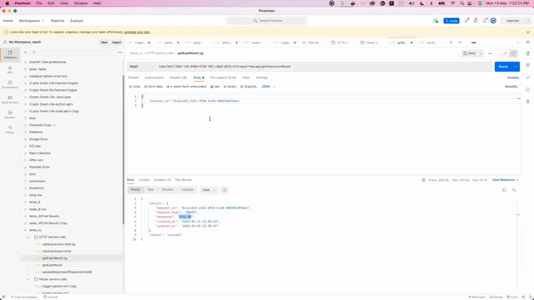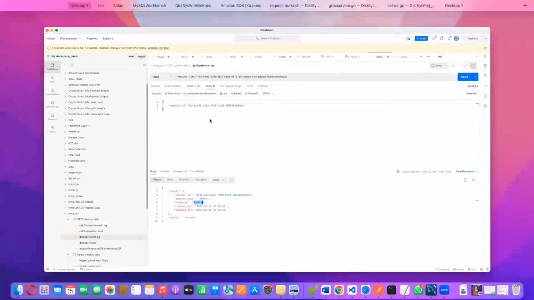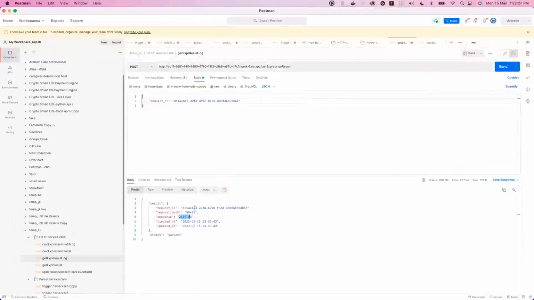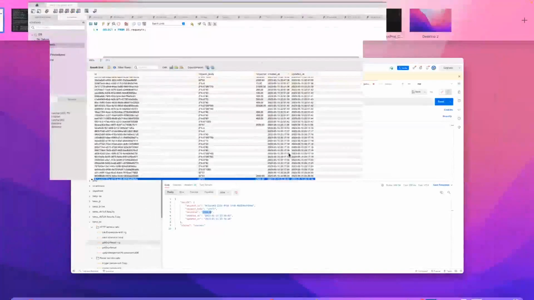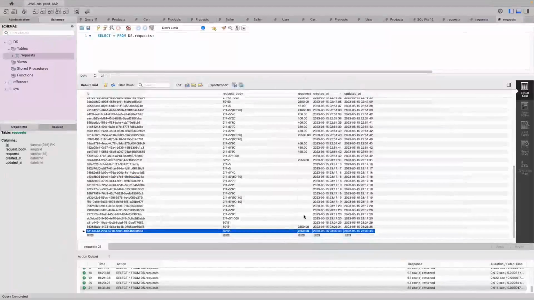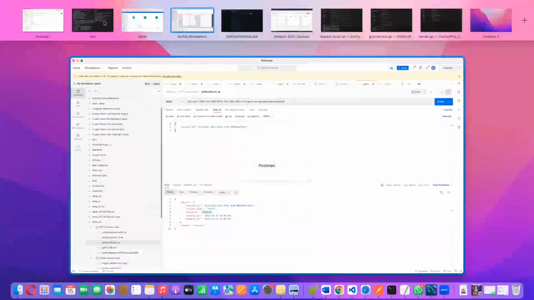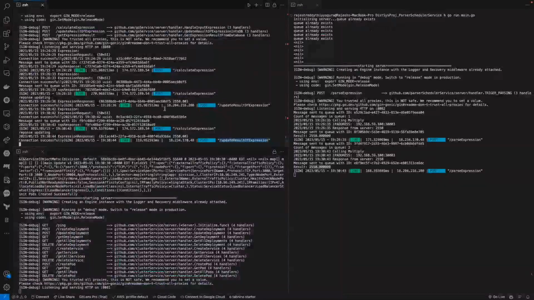So now the cycle is like this: within that 1 second, if the user triggers this get expression result, we are going to say, "Hey, your result is not yet ready, come back after some time," because the HTTP service just checks the database logs, and if there is no response, it means the response is yet to be calculated by the parser and put into the outbound queue.